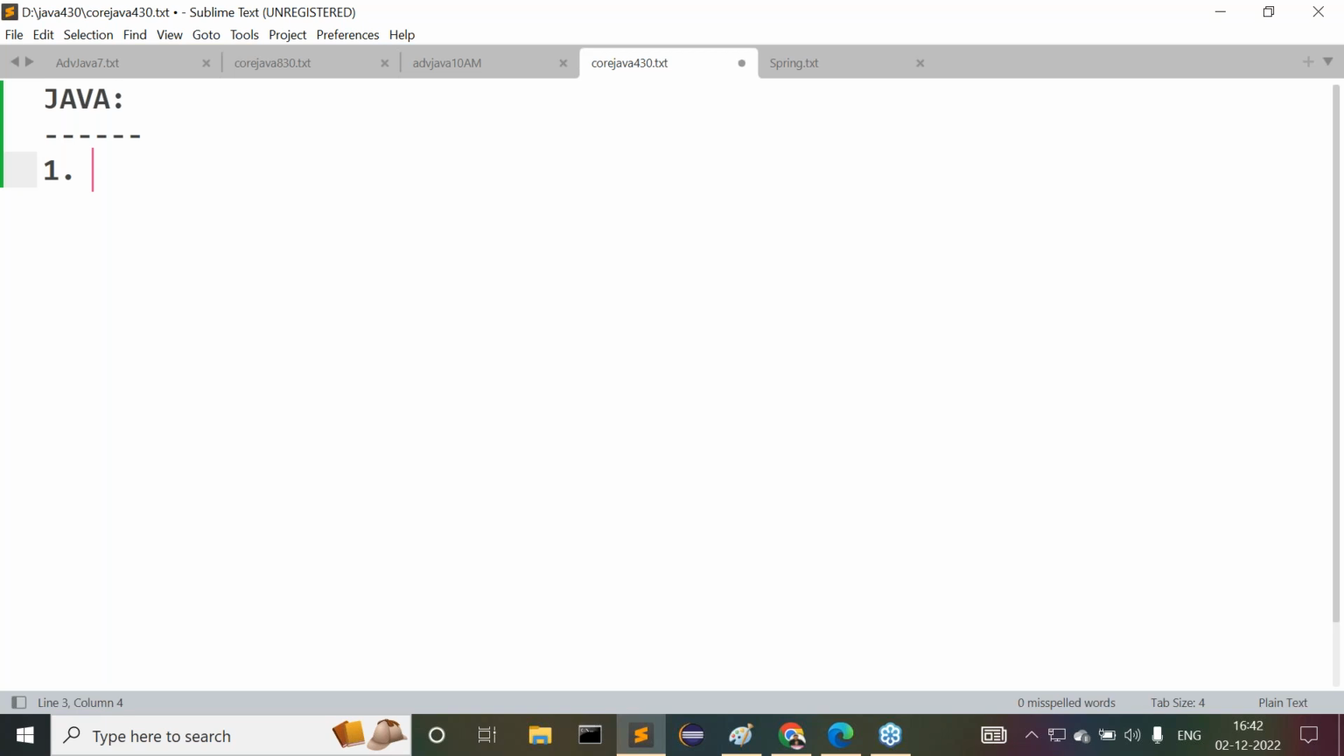We can understand the first one is core Java, and the second one is advanced Java, and the third one is J2EE. So these are the three parts we understood inside Java. Core Java, advanced Java, then J2EE. In general, we are thinking that Java is available in three parts.